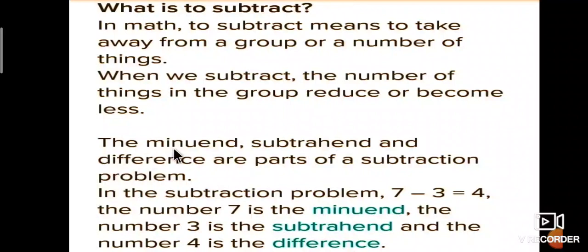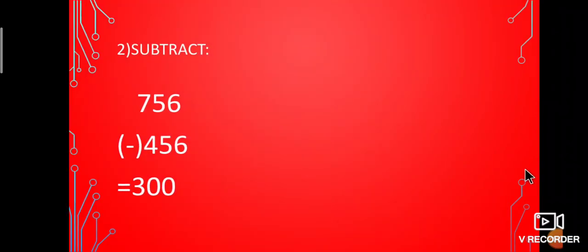Here, the minuend, subtrahend, and difference are the parts of a subtraction problem. For example, in the subtraction problem 7 minus 3 is equal to 4, the number 7 is the minuend, number 3 is the subtrahend, and number 4 is the difference.